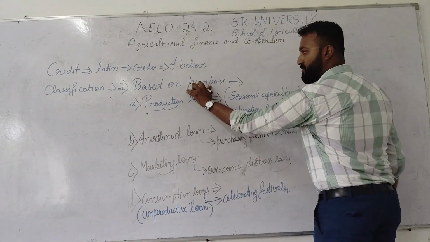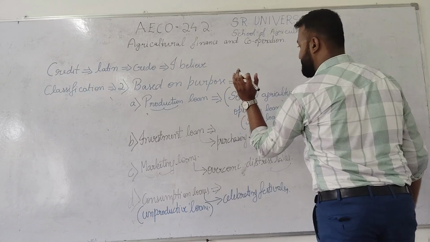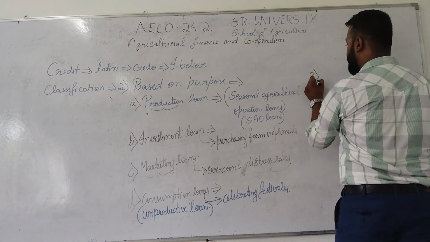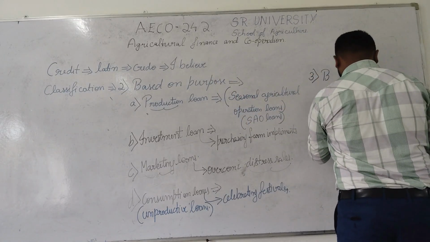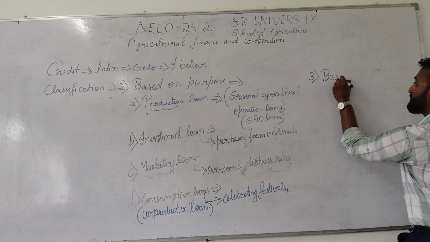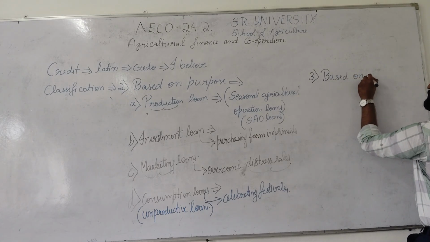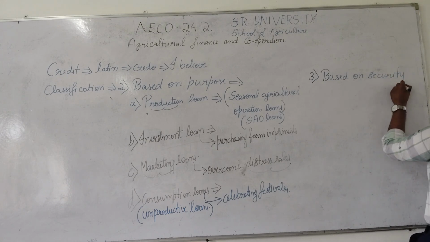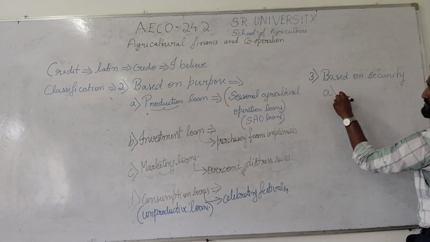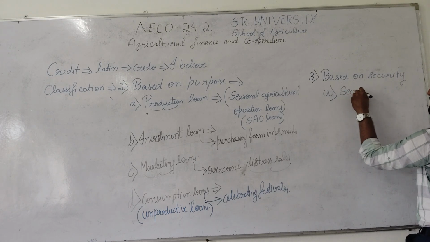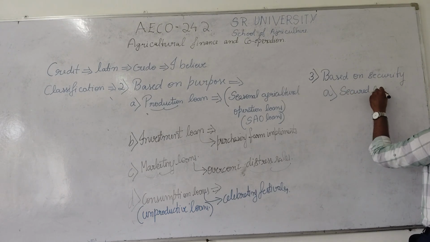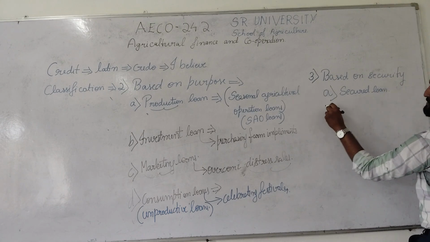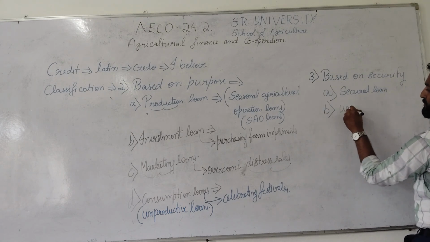So after based on purpose, we have another classification, that is the third classification is based on security. So based on security, we have two classifications. First one is secured loans and the second one is unsecured loans.